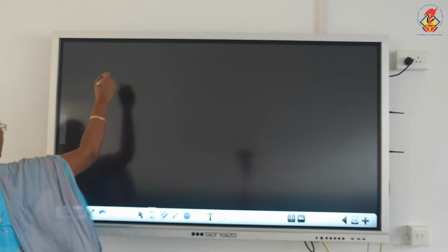Now, there are examples for non-periodic motion also. For example, motion of a branch of a tree, motion of tides. It is unpredictable. We can't say at this particular interval of time the tide will come up, it will go down, etc. It depends on the gravity of the earth, etc. So, these are all examples for non-periodic motion, and graphically it can be represented as